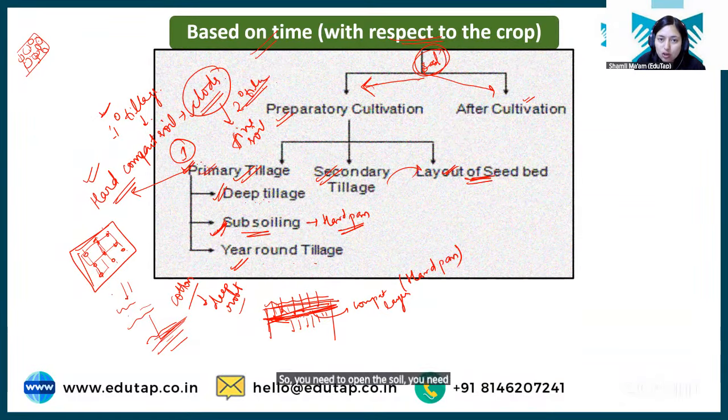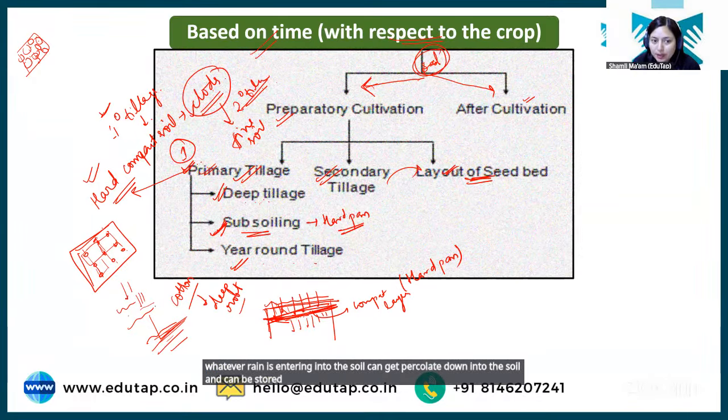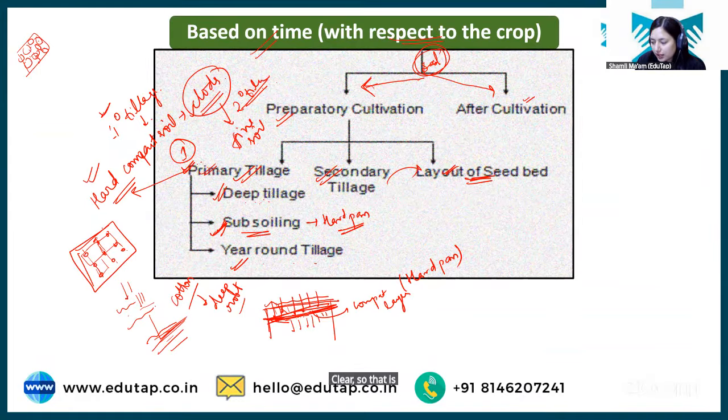You need to keep the soil open so that whatever rain is entering into the soil can percolate down into the soil and can be stored for the coming crop. Clear? So that is the year-round tillage. Okay. So I hope preparatory cultivation is clear to you all. Primary, secondary, and layout of the seed bed.